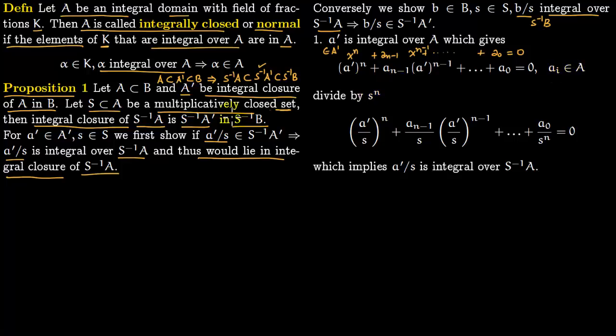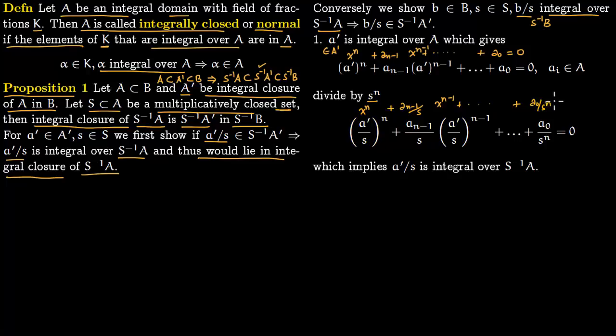Now we are talking about this a prime over s, so you need this fraction, so you divide by s^n. So you get a prime divided by s^n. Here you have s, but s^{n-1} here, so you multiply it, you again have s^n, all the way to s^n. Now this is another polynomial here, so you can say this is a monic polynomial like this, divided by s, then x^{n-1}, and all the way to this coefficient, and you plug in this a prime over s, this becomes equal to 0.